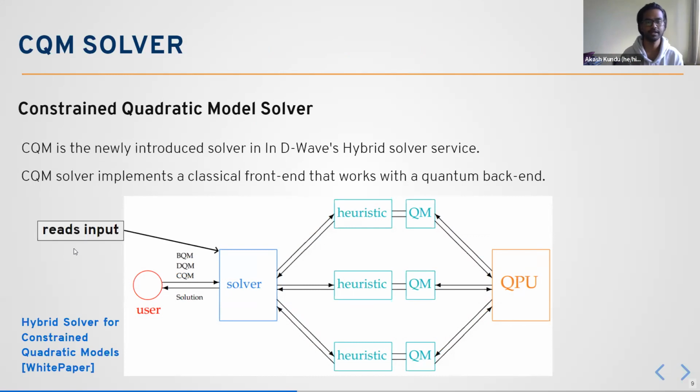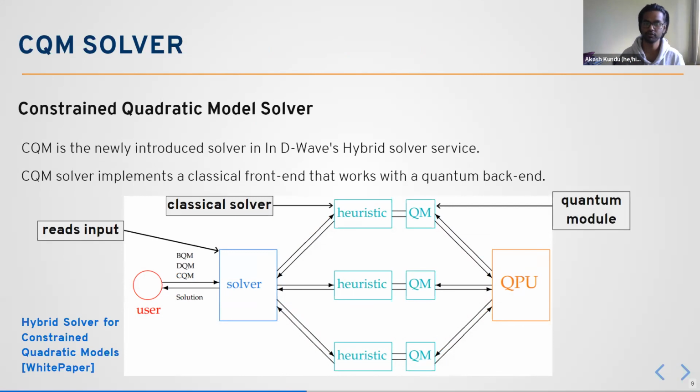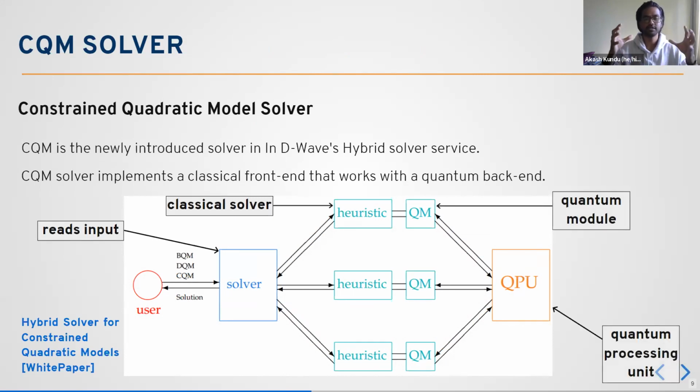And as you can see, this solver takes input and then it goes through this classical solver, and this quantum module sends this classical output to this QPU, which does this so-called quantum annealing process. That's why it is basically classical and quantum, front-end and back-end, because classical is front, quantum is back. And to be honest, we actually don't know the specifications of how CQM actually works, so the inner mechanisms, but we know that this is basically the workflow of it.